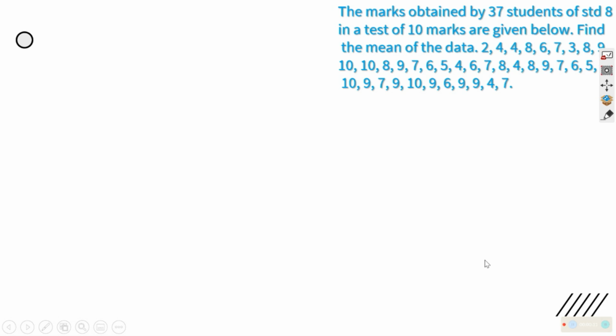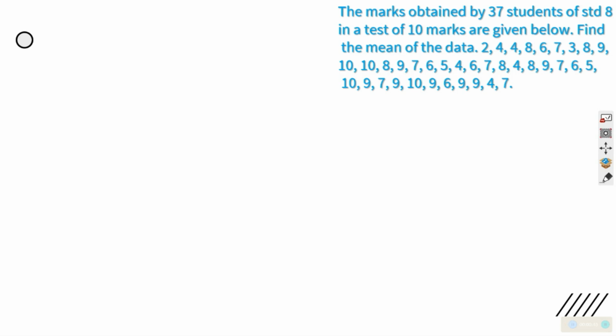Look, the marks obtained by 37 students of standard 8 in a test of 10 marks are given below. Find the mean of the data. Mean means you have to find out the arithmetic mean. 2, 4, 4, 8, 6, 7, 8, 3, 8, 9, 10, 10. There are many who got 10, 8, 9, 7, 6. But there is nobody who got 0 marks. Good. And no 1 mark. Okay, these are the marks. You are asked to find out the mean.